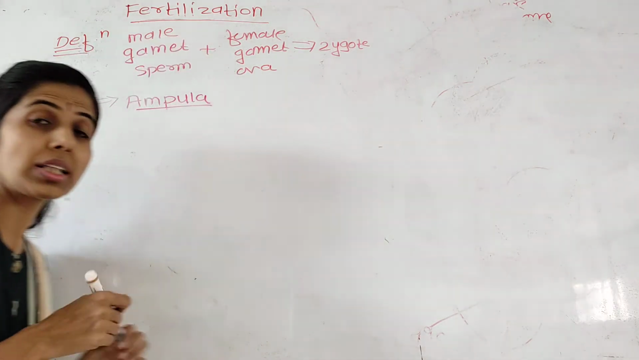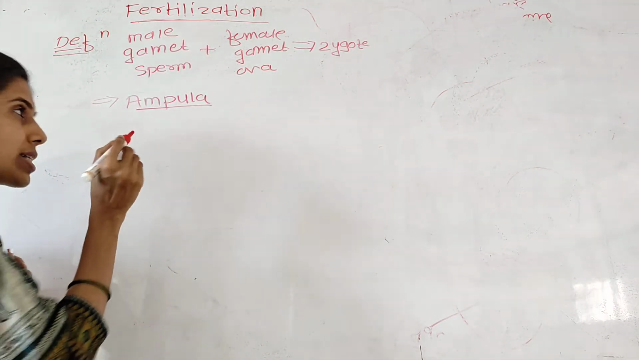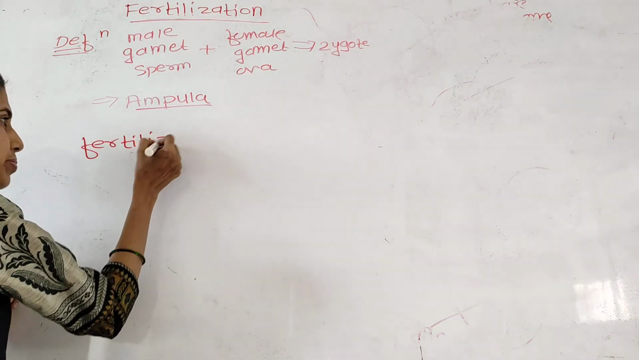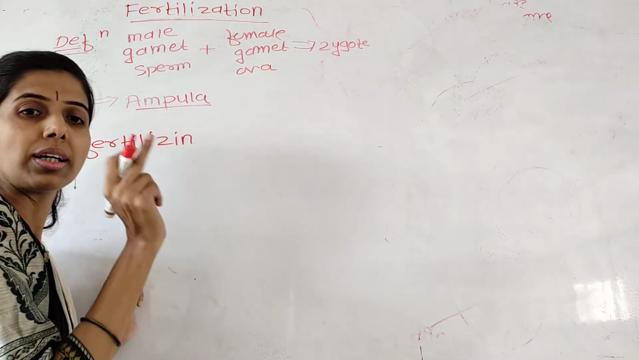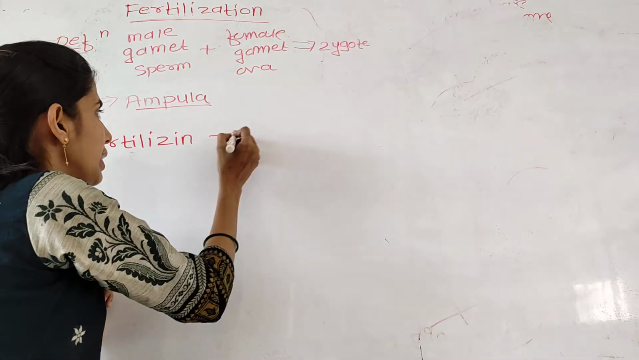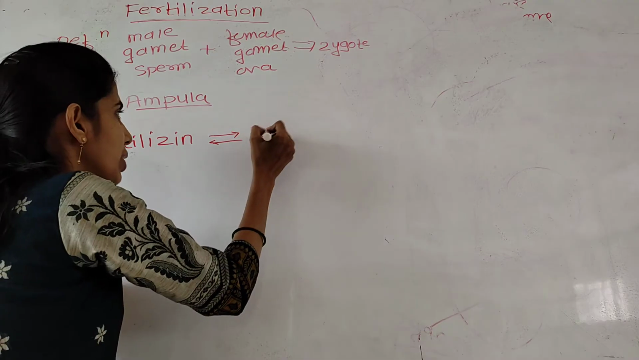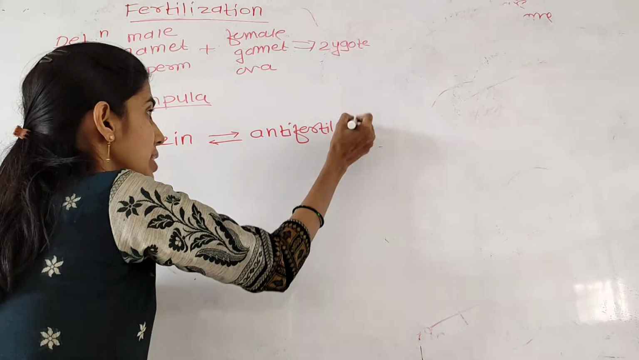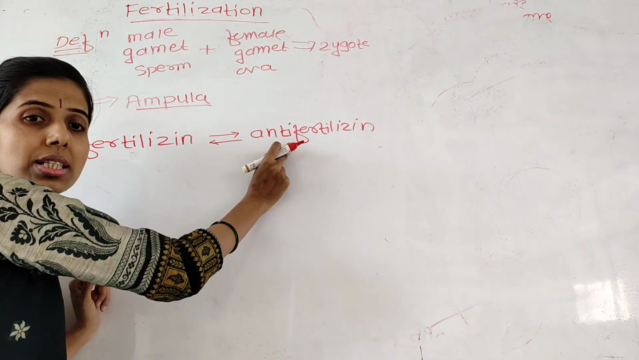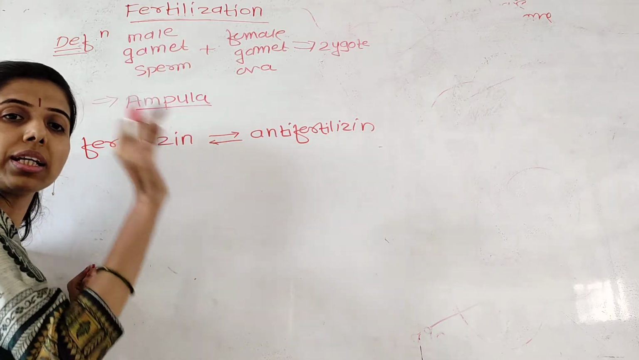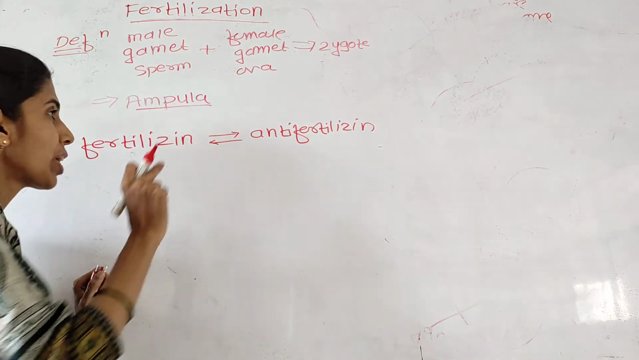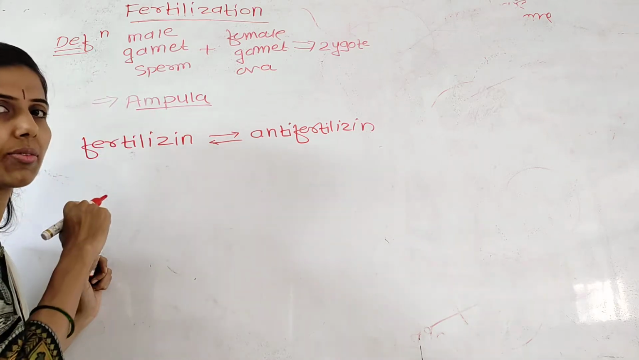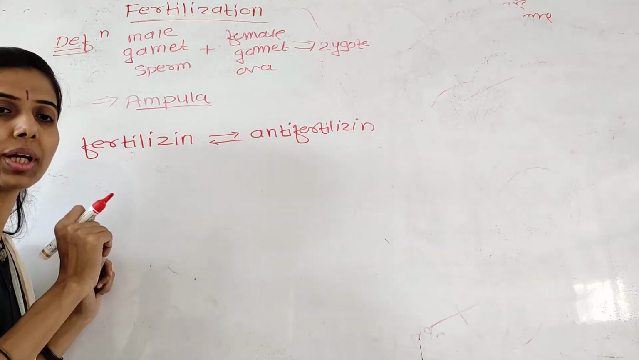So listen, the secondary oocyte secretes one glycoprotein called fertilizin, and the head of the sperm secretes one acid protein called anti-fertilizin. This fertilizin and anti-fertilizin reaction is highly specific, which brings about the adhesion of the sperm with the surface of the secondary oocyte.